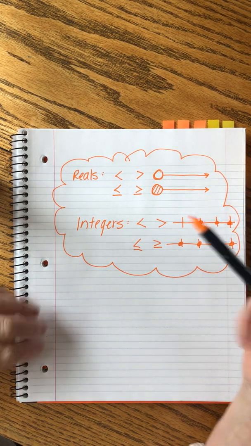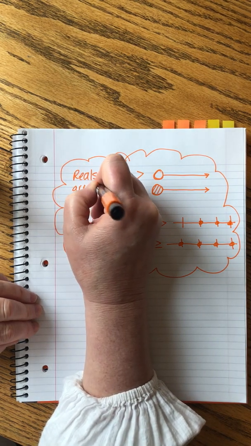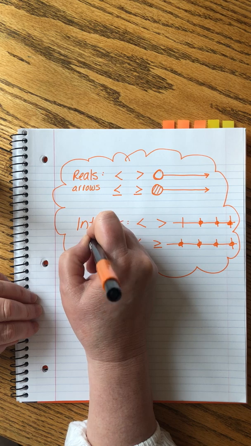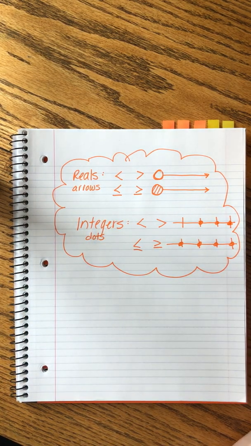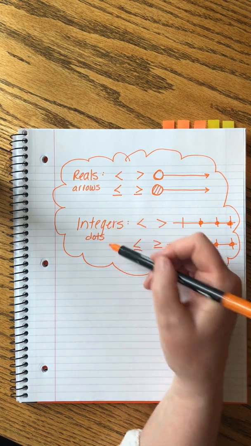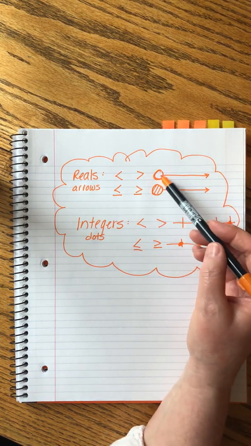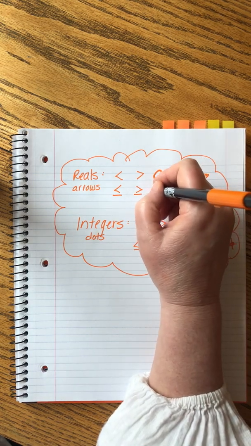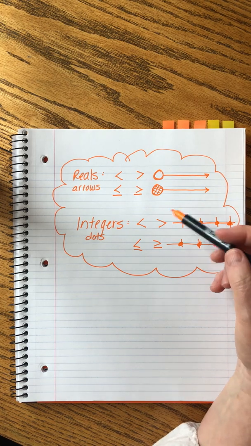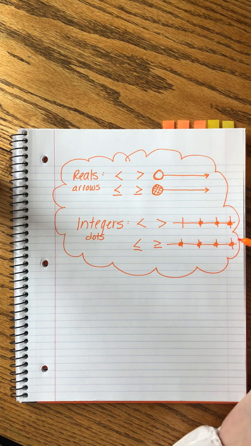Arrows, polka dots. That's how I refer to them. I just say dots. I'm not going to write that all out. That's the shorthand I use to describe them, but this is what I'm talking about. I'll talk about the arrows, and then as an open circle or a dot, a closed dot. You can color this in more if you want. And then integers, it's dots. Do we include the first number or do we not?